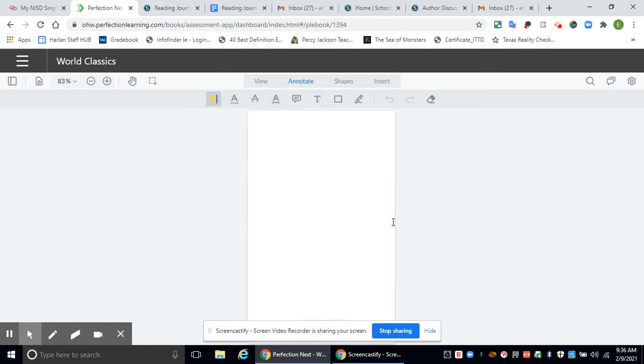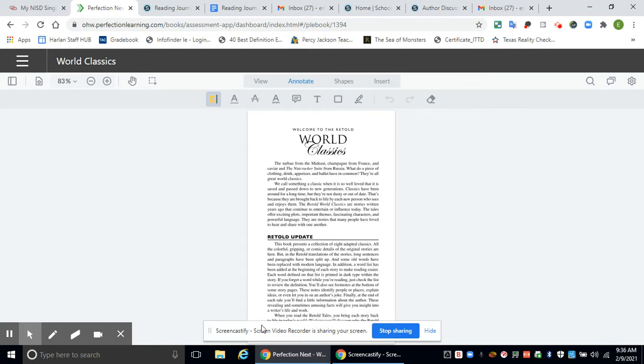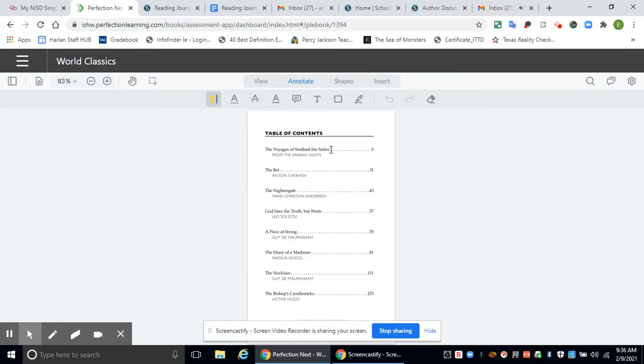If you scroll through, you will see The Bet starts on page 31. At the bottom, you'll see some numbers. You can type in the page and hit enter, and it will take you to that page. So again, The Bet is on page 31.